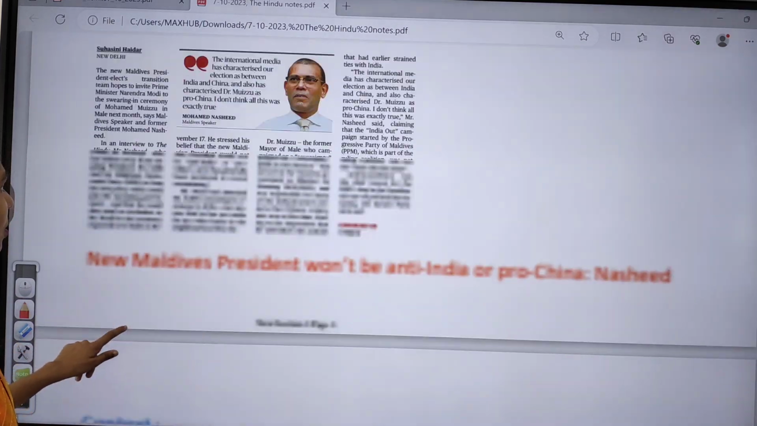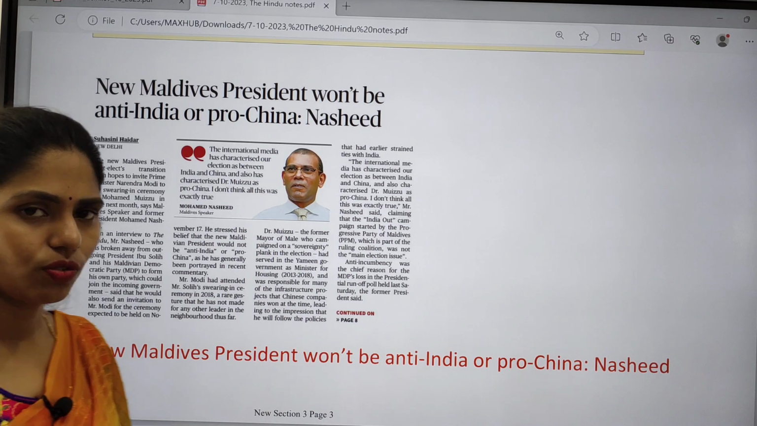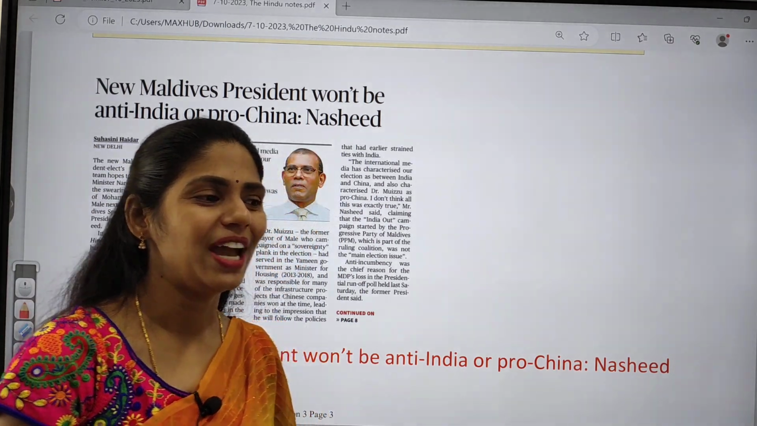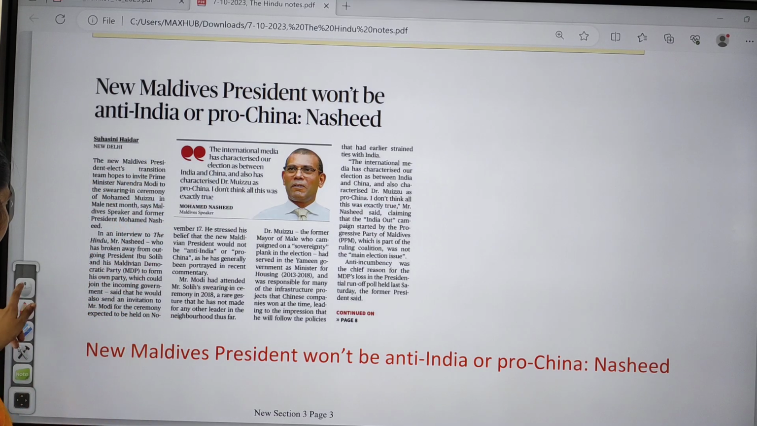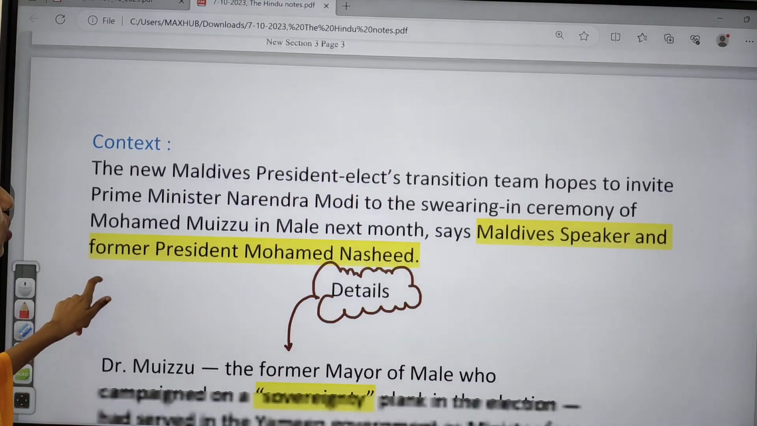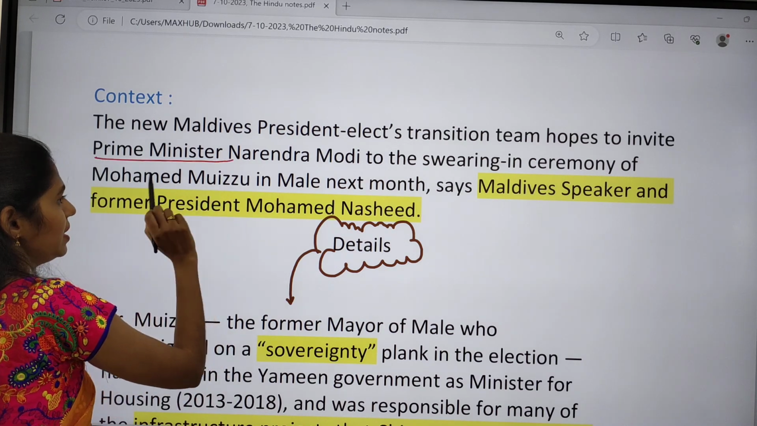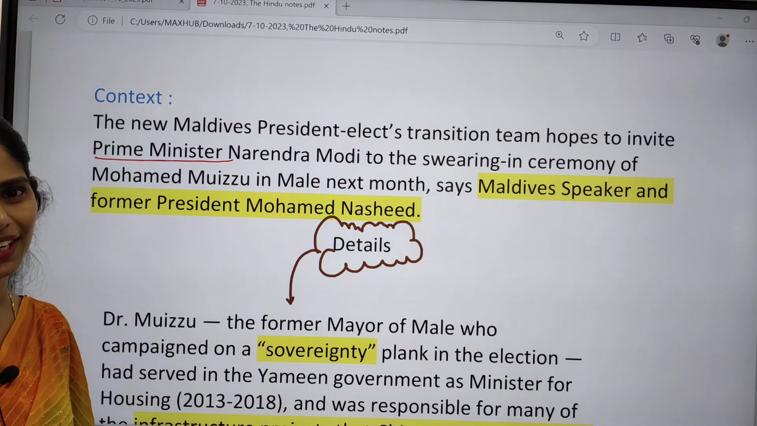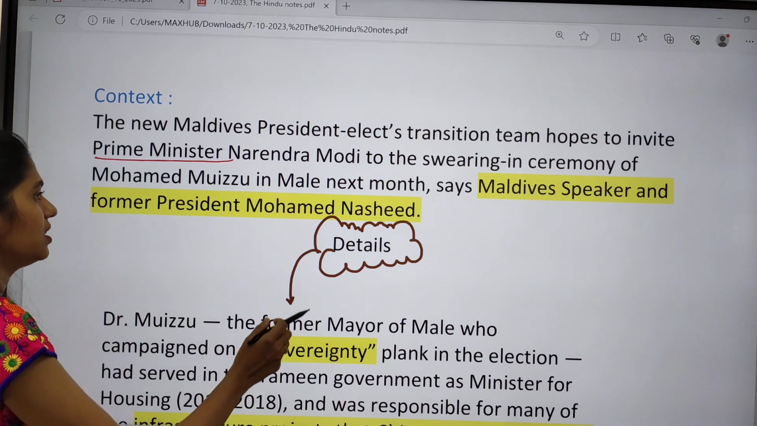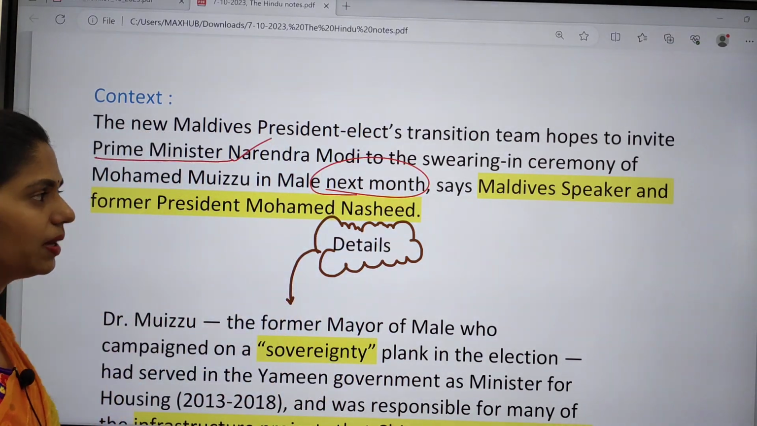And now let us see the next topic, about a new government in Maldives. Where is Maldives located, please let me know, and its islands are of coral origin. If you see the context, it says that the new Maldives president-elect's transition team hopes to invite our Prime Minister to the swearing-in ceremony of Mohamed Muizzu in Malé next month. So next month there is a swearing-in ceremony, and our Prime Minister will be invited to it.